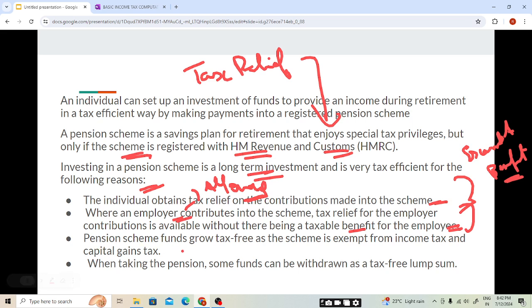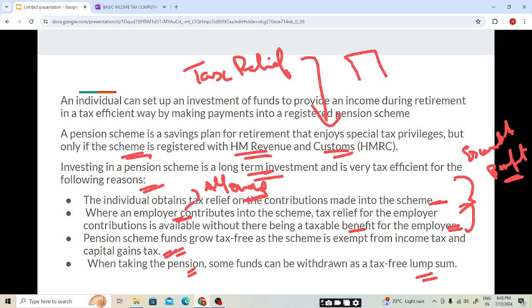Pension scheme funds grow tax free as the scheme is exempt from income tax and capital gains tax, students. When taking the pension, some funds can be withdrawn as a tax free lump sum amount.